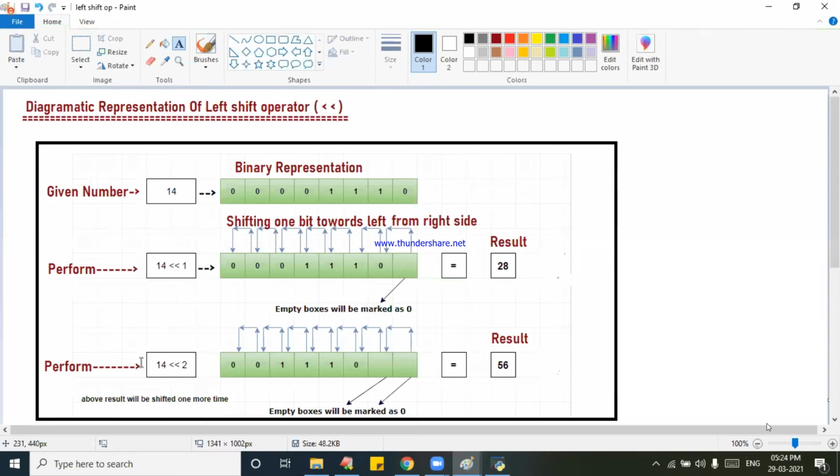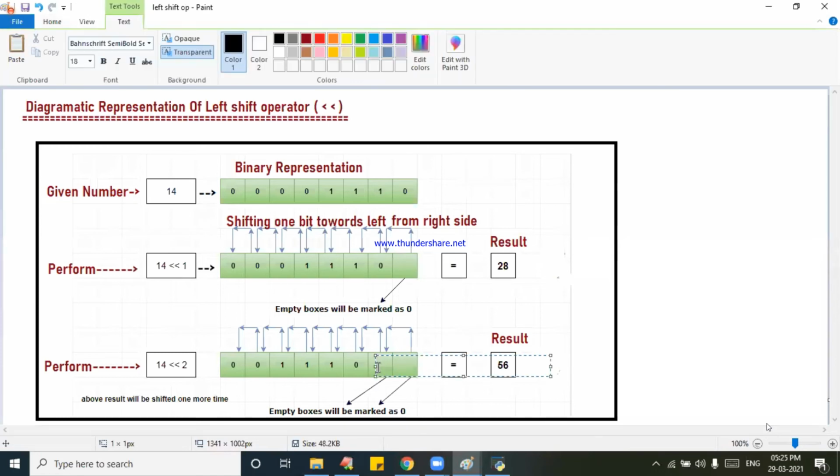Now the next example, Example 2. 14 double less than 2. How many voids will be on the right side? 2. Filled with what? 0, and here filled with 0. Filled with 0, 0. What is the result? Convert it into binary format. Very simple. 56 is the answer.